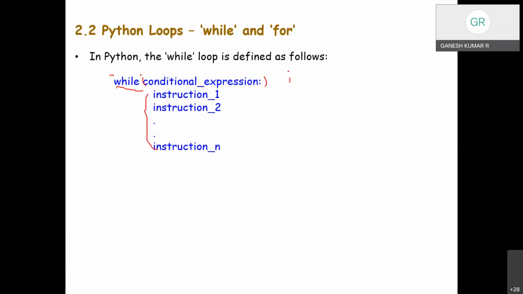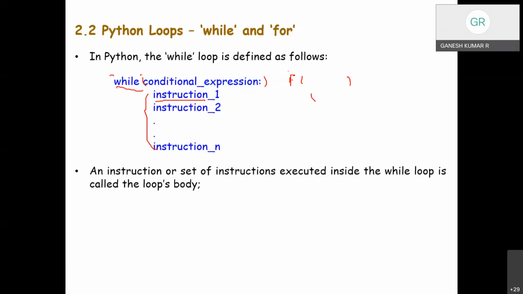Whereas the if statement will execute the if block only once in case it is true, right? If we want to execute more than one statement inside one while, then we must indent all the instructions in the same way, from instruction 1 up to instruction n. You might have noticed it is mentioned as instruction. What is an instruction?